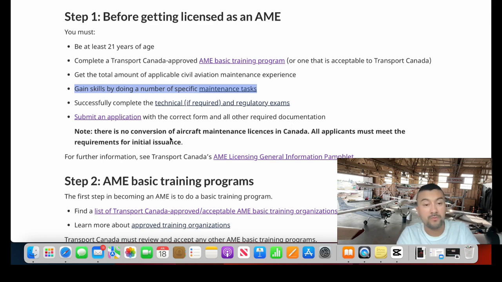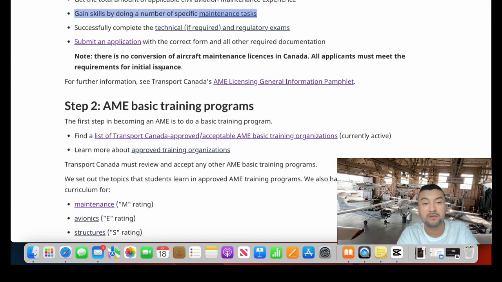So there is no conversion of aircraft maintenance licenses in Canada. What this means is that you cannot get a conversion for your previous licenses in Canada, no matter what kind of licenses you have. So you need to start again.